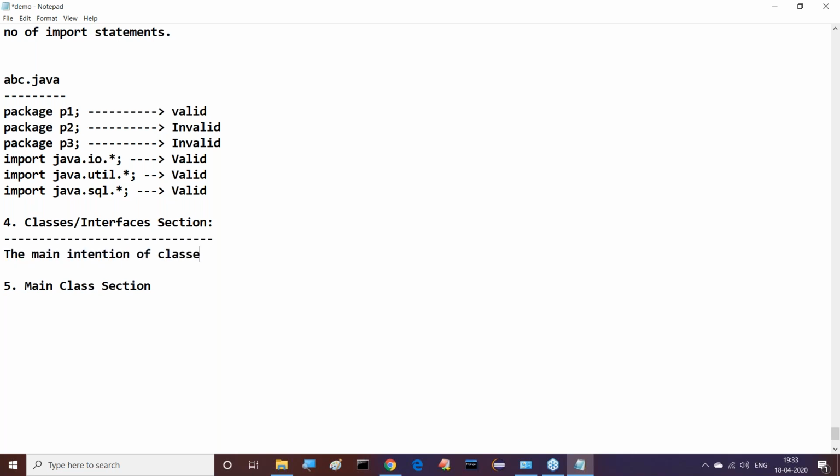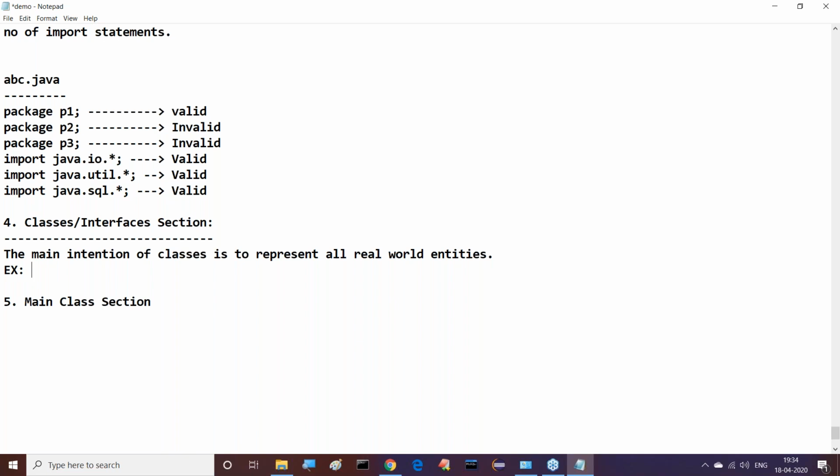The main intention of classes is to represent all real world entities. What are these real world entities? If any element has some attributes, for example student is a real world entity, account is a real world entity. Student has student ID, student name, and so on as attributes. Account has account number, account holder name, account type, and so on.